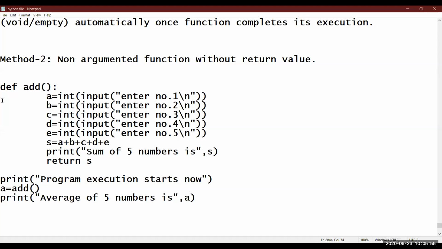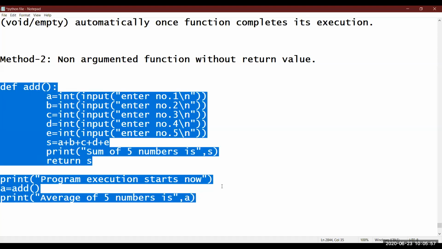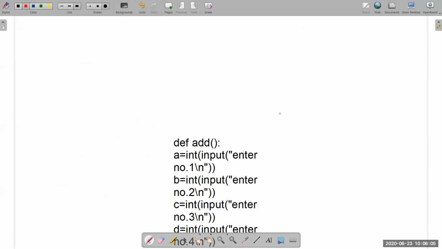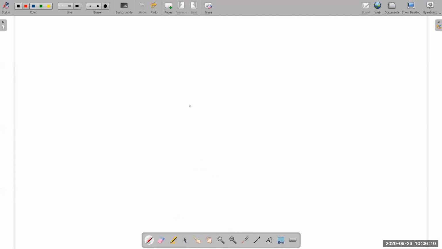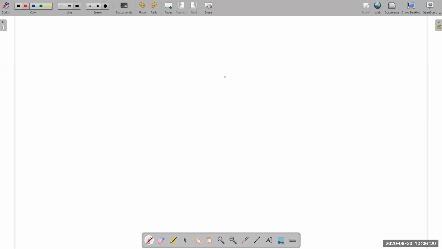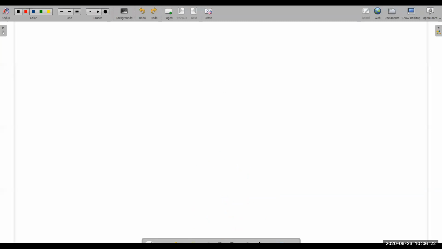Okay, let me copy this so that you can understand it more properly. Let me open the open board. Okay, fine. Just a minute. Just one minute.